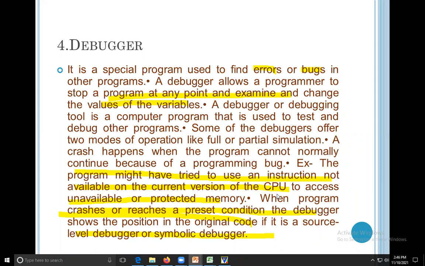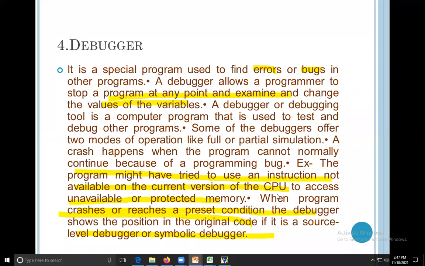In one line, a debugger is a program present in the IDE that removes the errors of your program. The errors are the syntax errors. So what does your IDE, the integrated development environment, contain? It contains a text editor where we write the program.